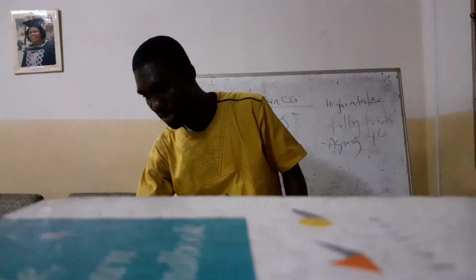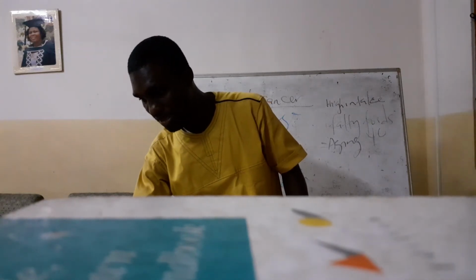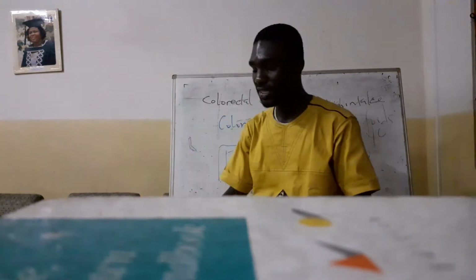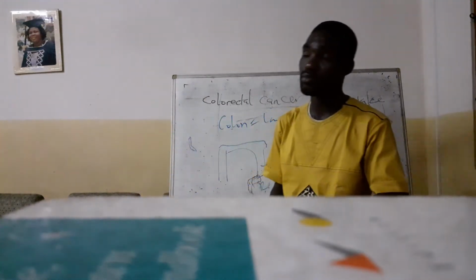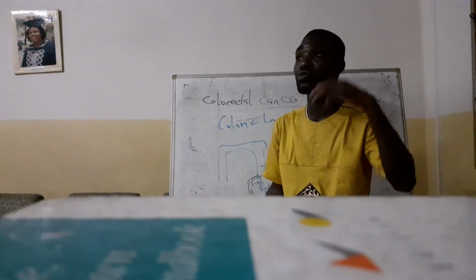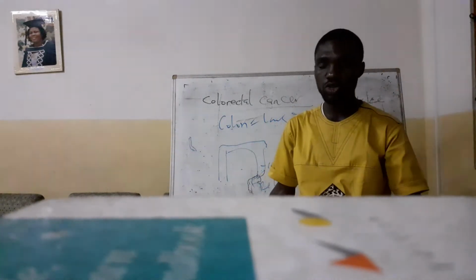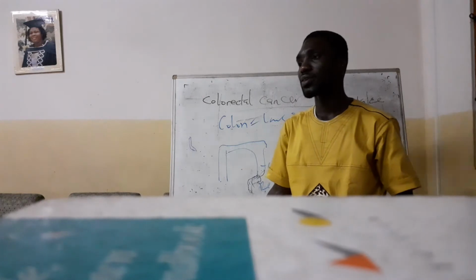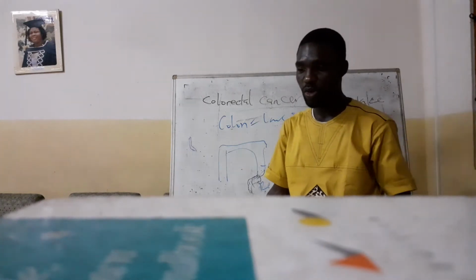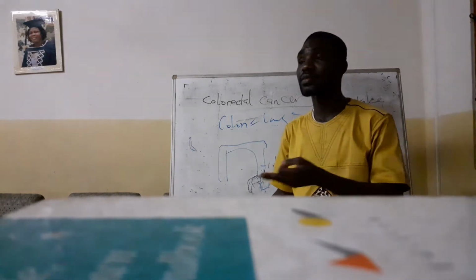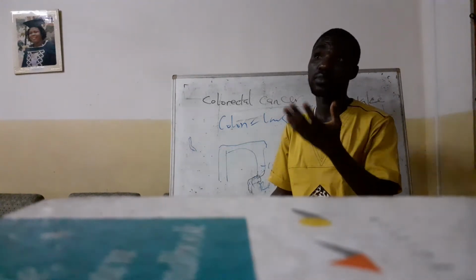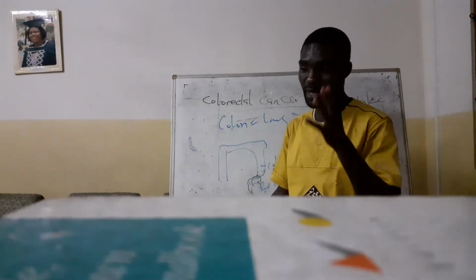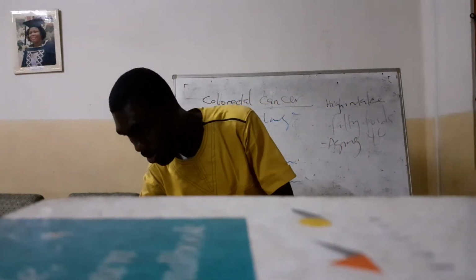I've talked about the site and the signs and symptoms. Diagnostic investigations: because it's close to the anus, the diagnostic tests most of the time include colonoscopy or sigmoidoscopy, and sometimes barium enema, not barium meal.